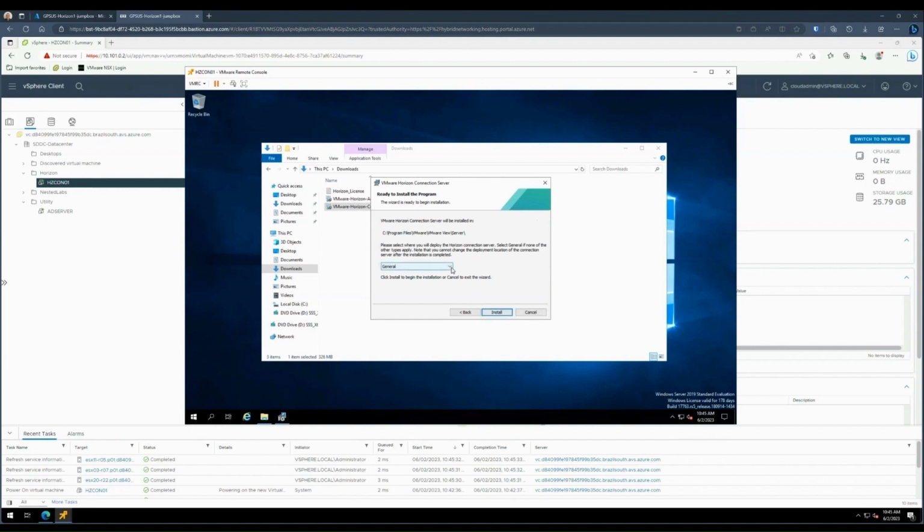And this is where you choose which environment you'll be installing this. There's many options: General, AWS, Azure, Google Cloud, etc. Obviously, we're doing this in Azure, so we're going to choose Azure. Just gives it a little more compatibility with Azure VMware Solution, Azure Components. You can choose General, but it won't have as much compatibility as Azure. So we'll go ahead and stick with Azure and click on Install. We'll let that run.